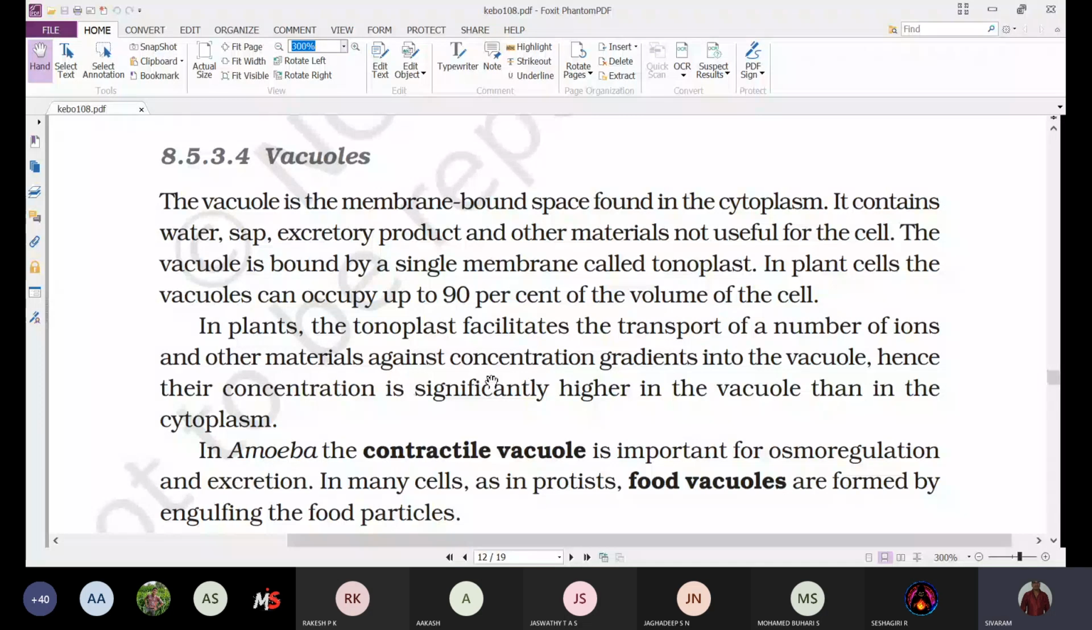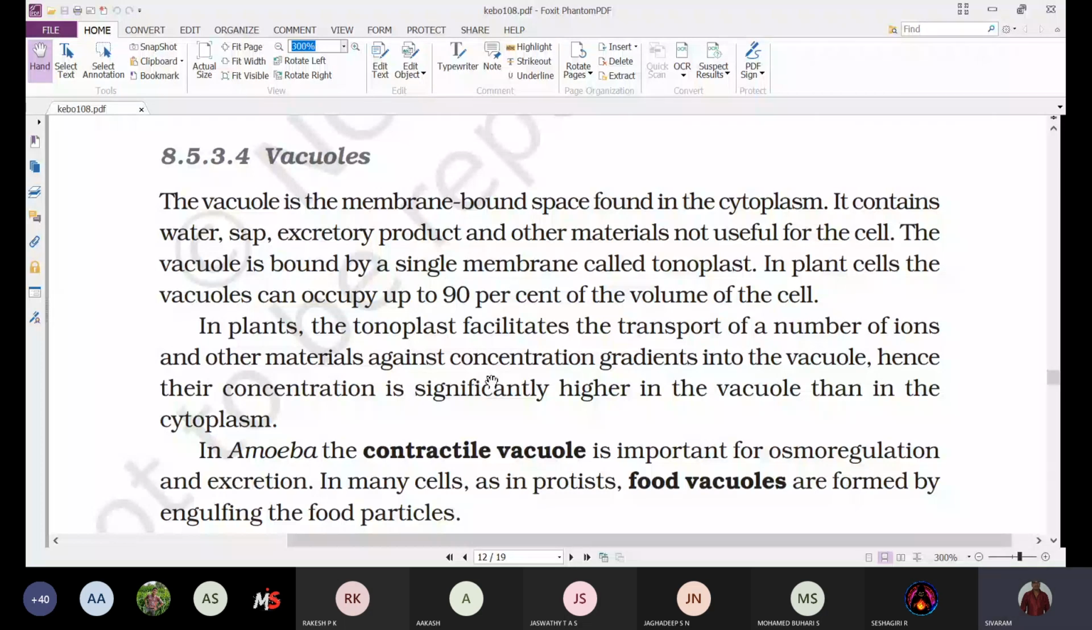Already we said very clearly while we were discussing secondary growth, heartwood and sapwood. When you observe the heartwood, it is dark gray in color. Why? Because of the deposition of different chemical substances, which increases the durability of the wood. That is because of this only. The vacuole is bound by a single membrane called the tonoplast.